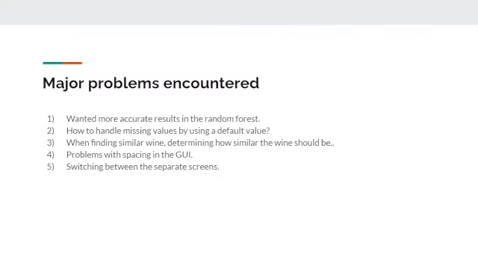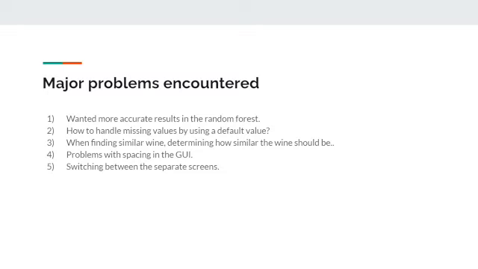Alright, major problems encountered. First, we wanted more accurate results in the random forest. Before we were getting accuracy in the low 70s, and we ended up getting it to over 0.8, which is over 80%. Next, how to handle missing values by using the default value. We wanted to know how we would manage an empty value. Would we come up with an error? But we figured out that the best thing is just to get the average of all the values in each attribute that was missing and automatically put it in if there's no value inputted.